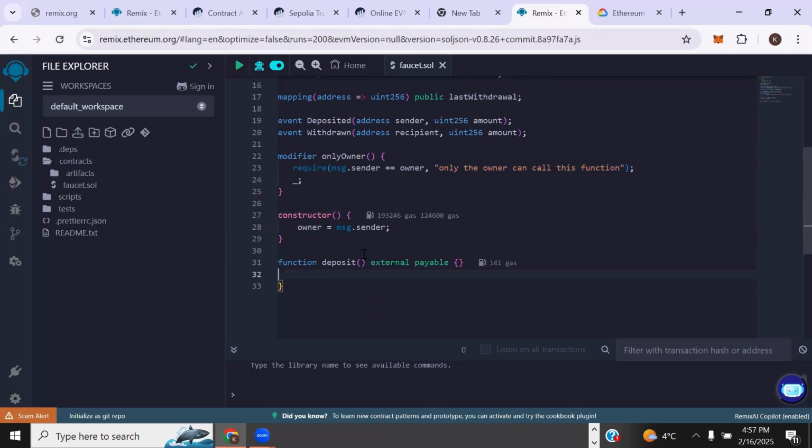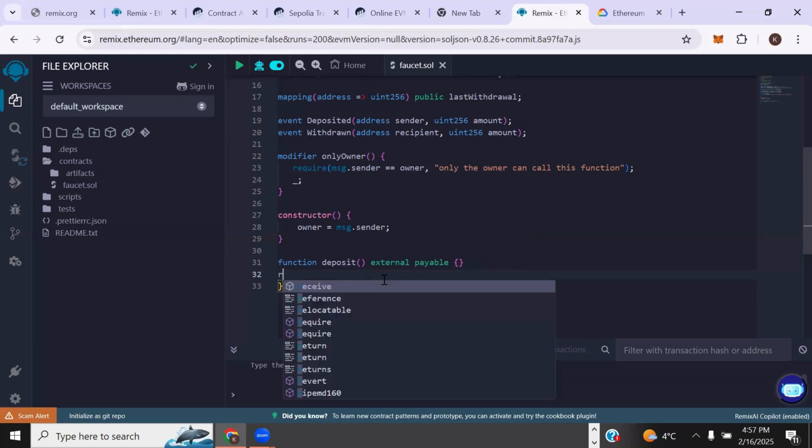So as I was saying, this is going to be a deposit function, and we said it's external, callable by anybody on the blockchain, and payable. It deals with money. So what are we going to do now in our deposit? Because people are going to be calling this, we need to check something.